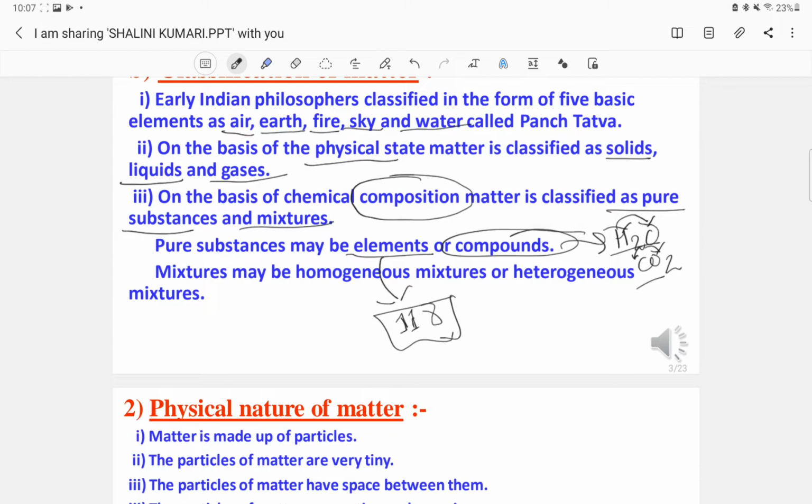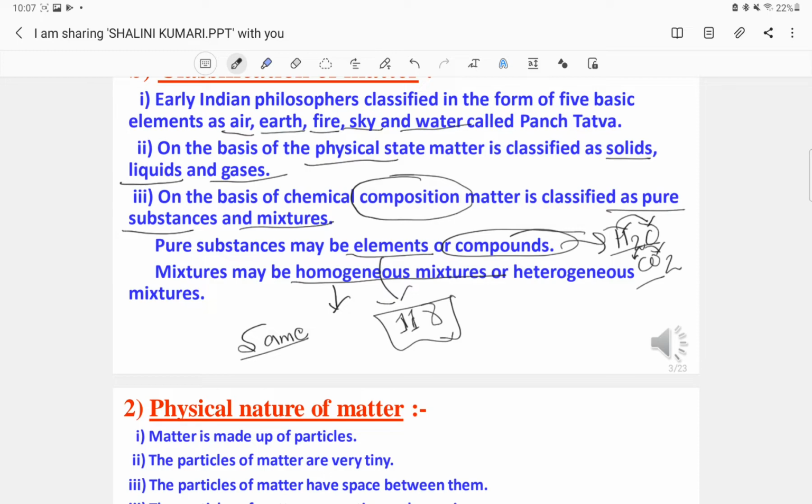Mixtures may be homogeneous or heterogeneous. Homogeneous means uniformly distributed solutions or mixtures, and heterogeneous is a non-uniform distribution of the matter. For homogeneous, we can take the example of lemon water or a milk and water solution.